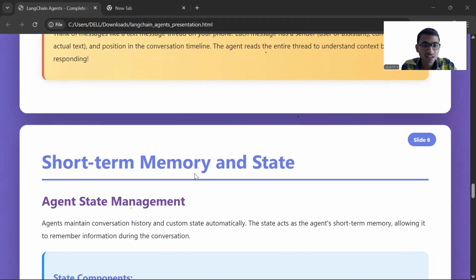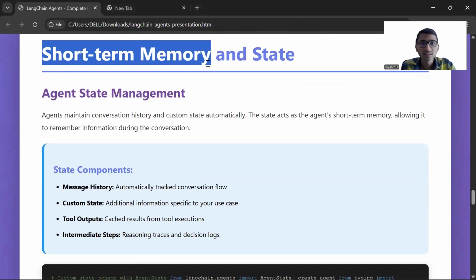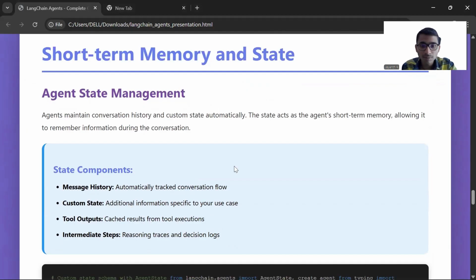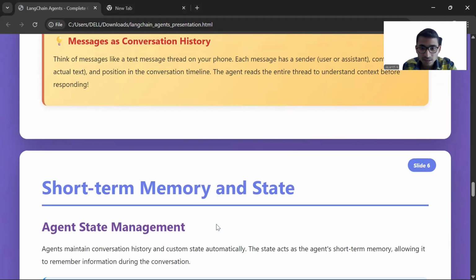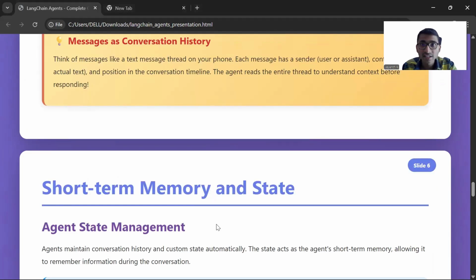Now messages convert to history, and this is how short-term memory works. Short-term memory is the memory of what has been tracked so far, the message history. And what is the state? Let me explain this with an example. I will take it here itself. Now you see here, let's say this is the complete state.